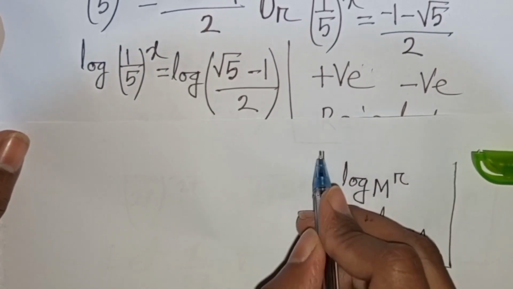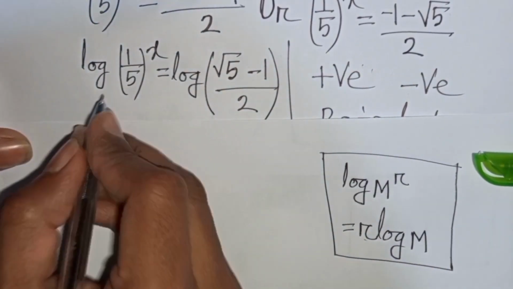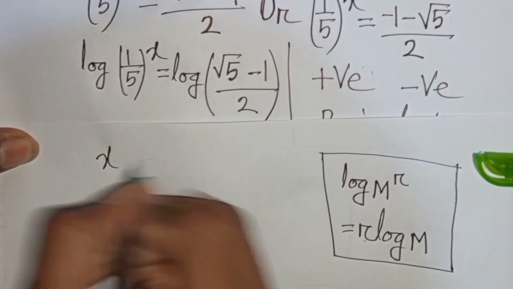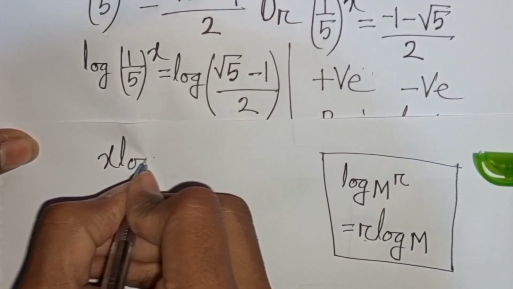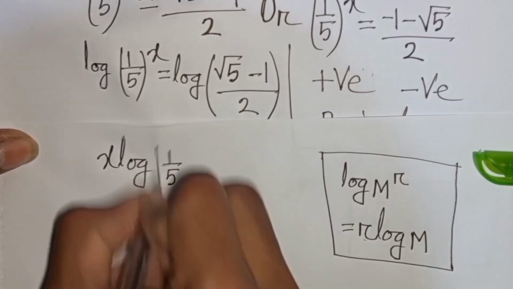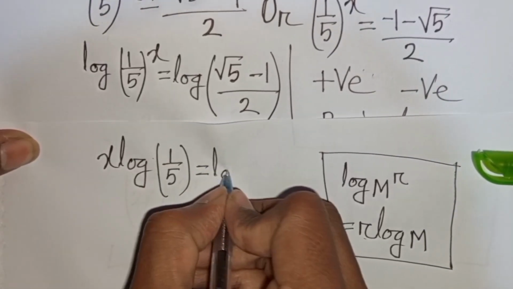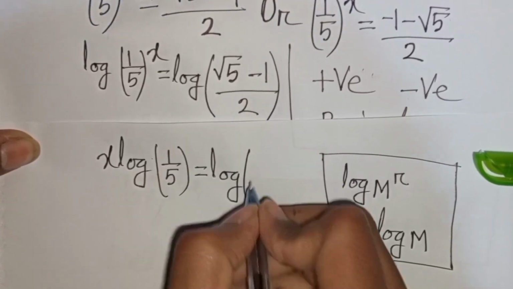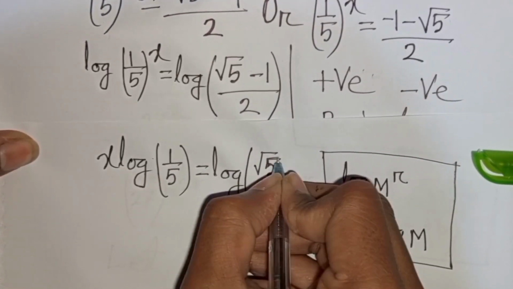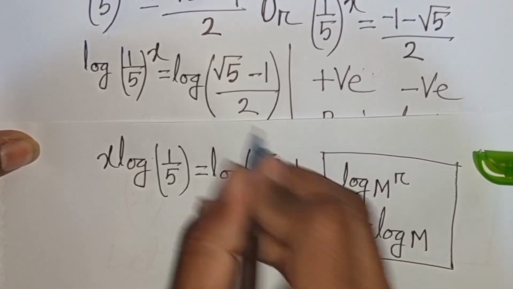That means this power r moves to the front. So according to this rule, this power x will move to the front. So you can write here x log(1/5) is equal to log of (√5 - 1)/2.